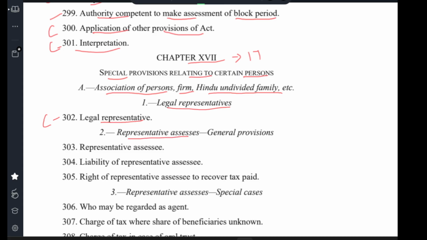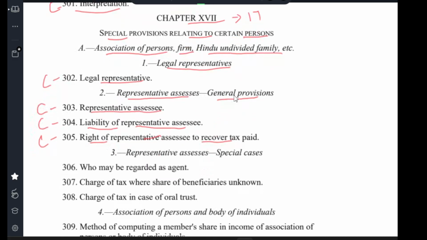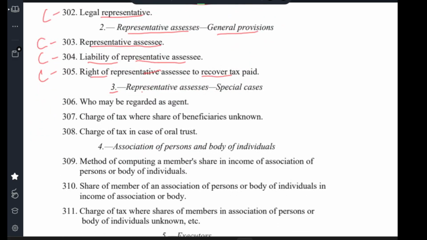Legal representative assessee is general provision. Clause 303 representative assessee. Clause 304 liability for representative assessee. Clause 305 right of representative assessee to recover tax paid. 3. Representative assessee special cases. Clause 306 who may be regarded as agent. Clause 307 charge of tax where the share of beneficiary is unknown. Clause 308 charge of tax in case of oral trust.